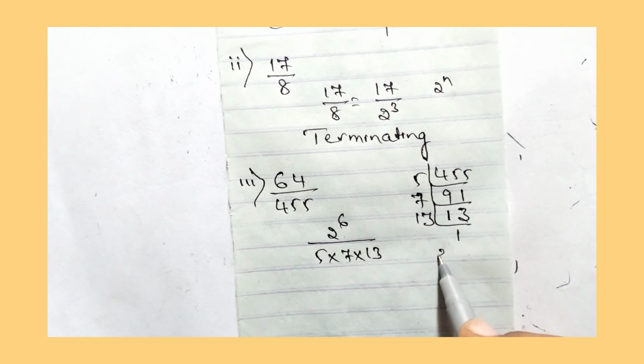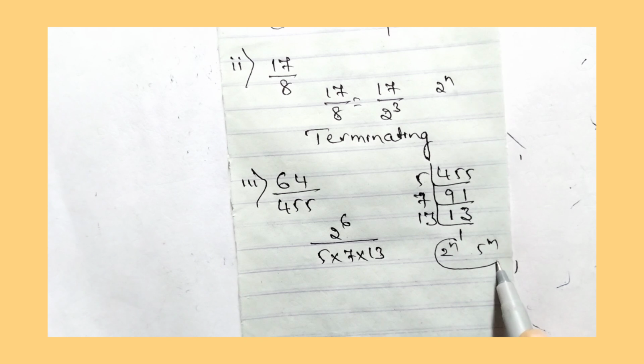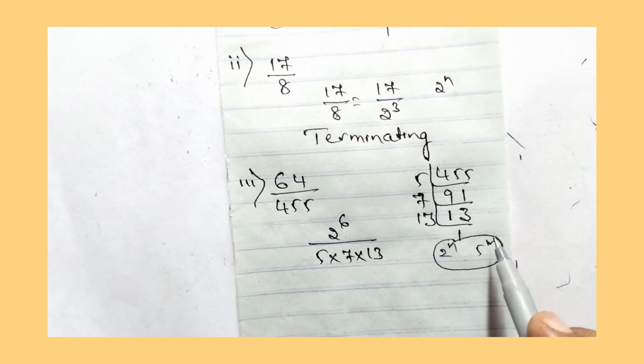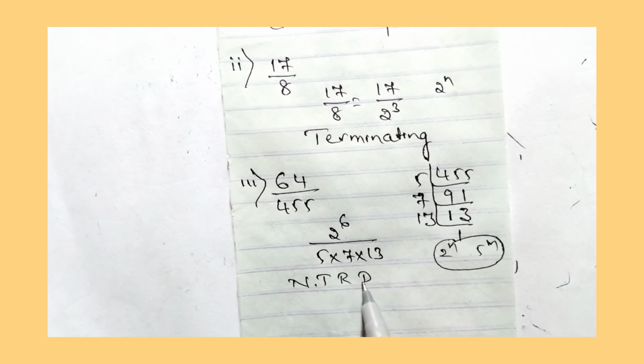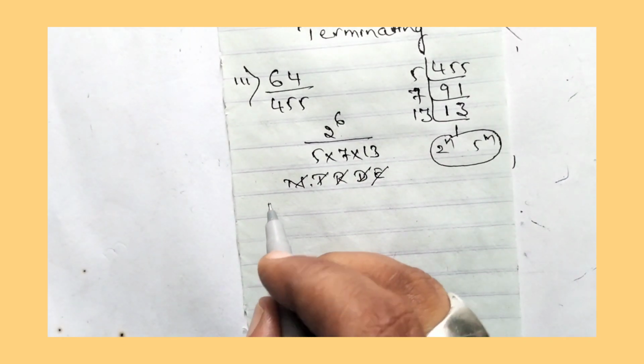So the denominator should be in the 2 to the power of n form, or the 5 to the power of m form, or the 2 to the power of n into 5 to the power of m form. Apart from this, in any other form, it is a non-terminating repeating decimal expansion. So this is about the third question.